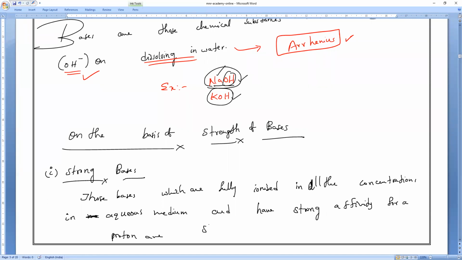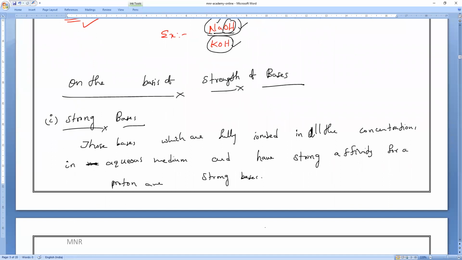Okay, so these substances, strong bases only, we used to call alkalis. They are dissolved in water. So they are called what, everybody? We used to call them alkalis.